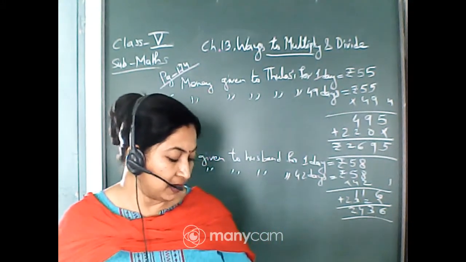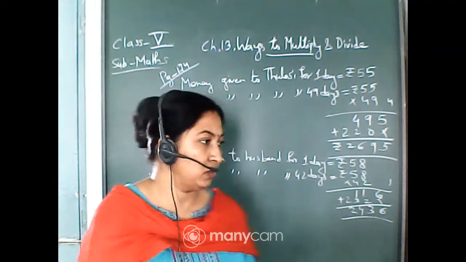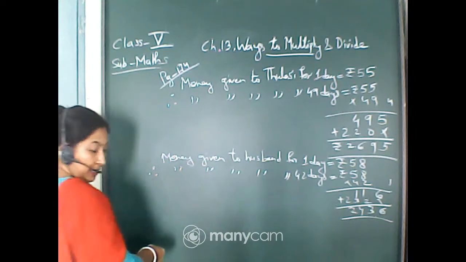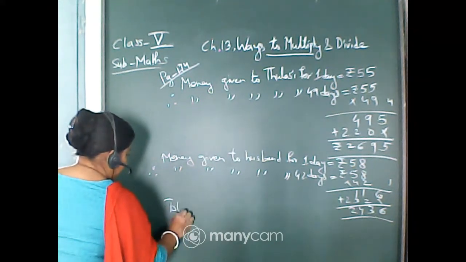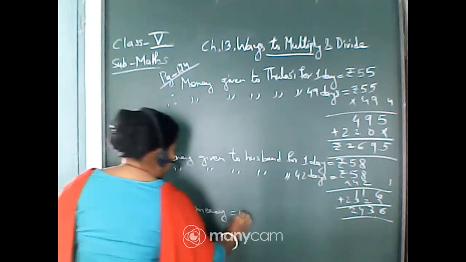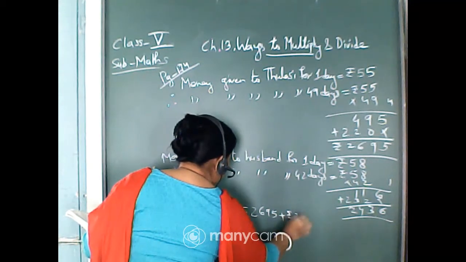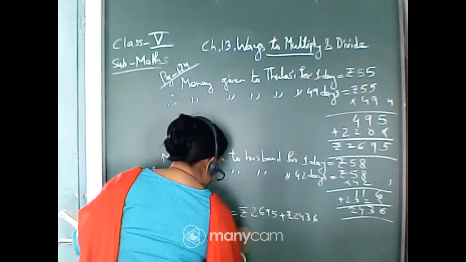Now find the money they earn together. Earn together means you will just add both the monies, isn't it? So total money is equal to rupees 2695 plus rupees 2436.